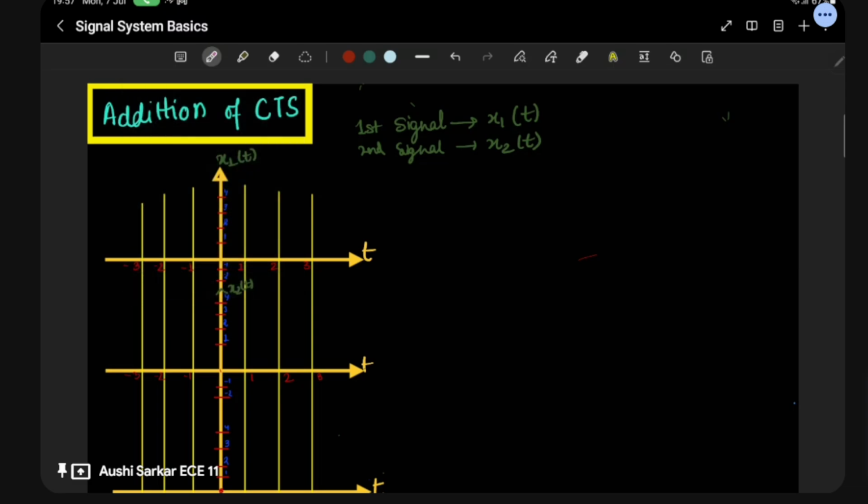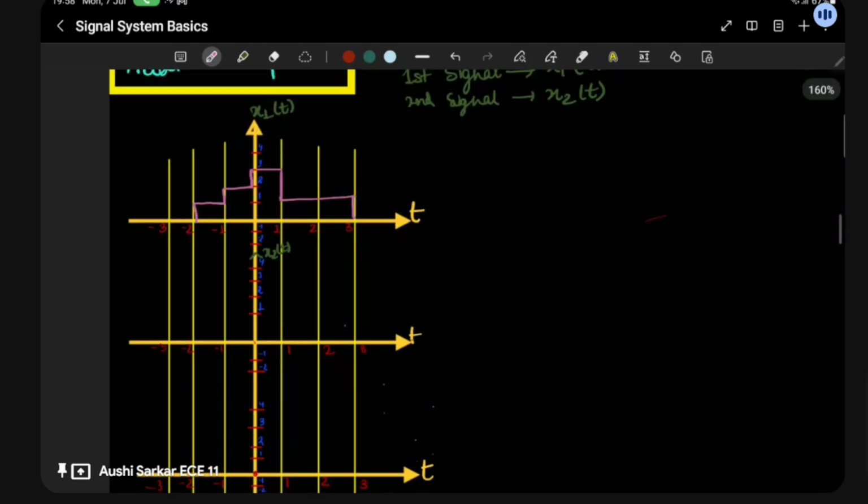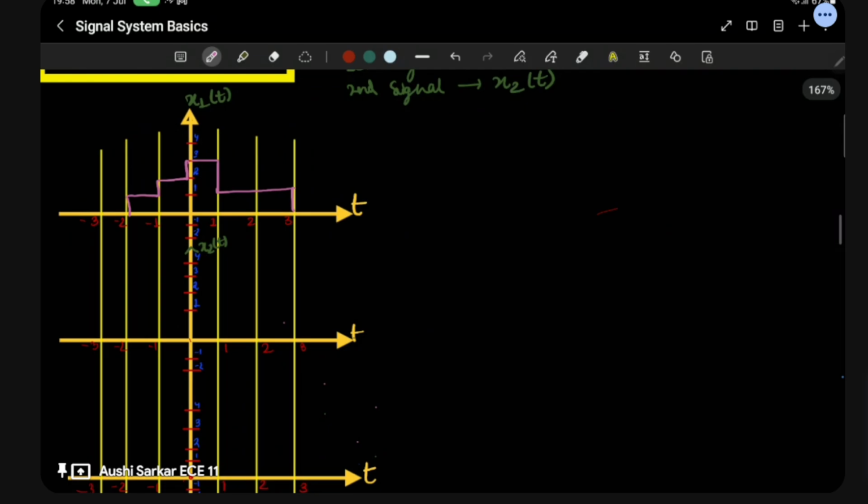This is a continuous signal, so I'm drawing it in a continuous manner. This is our first signal, where you can see the amplitude after each time interval. Here the amplitudes have also been marked. So this is our time signal.